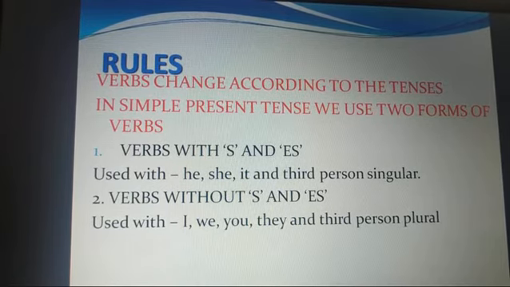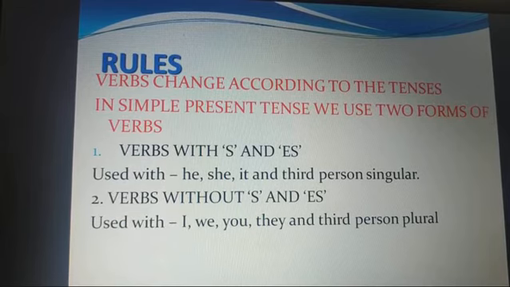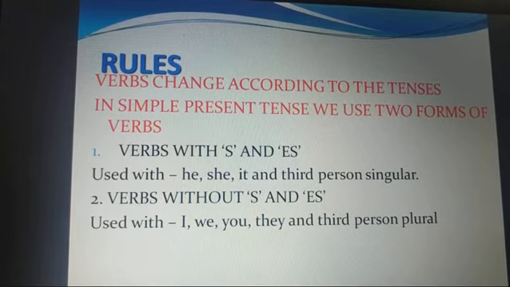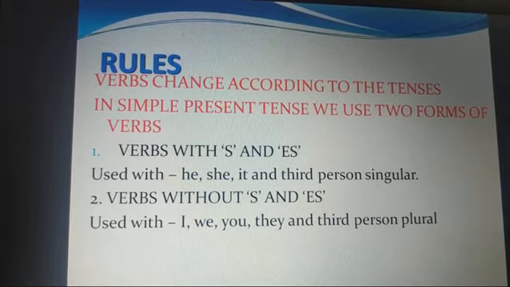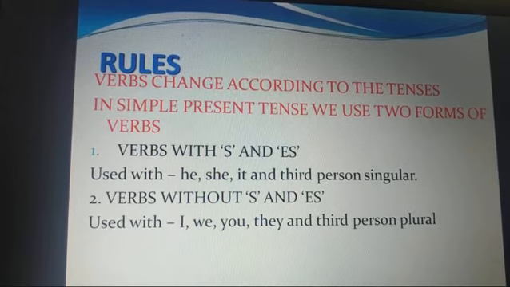Simple present uses two forms of verbs. The first form is verbs with s and es at the end, like eat, eats, drink, drinks. So either we use the s form of a verb or the es form. Now s and es forms of verbs are normally used with he, she, it and third person singular. In grammar, he, she, it are termed to be chief guests. They always have special rules and special formats to be followed.